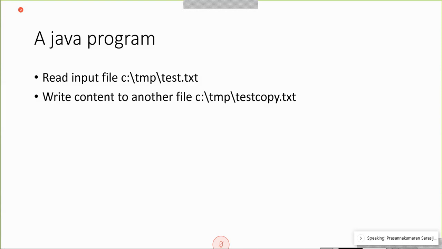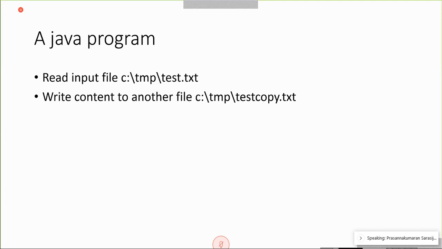So we are going to write a Java program that illustrates how you can use these different class streams, how you can open a file, etc. I will quickly explain that. This is the logic. I have a file in my C drive temporary directory and the file name is test.txt.